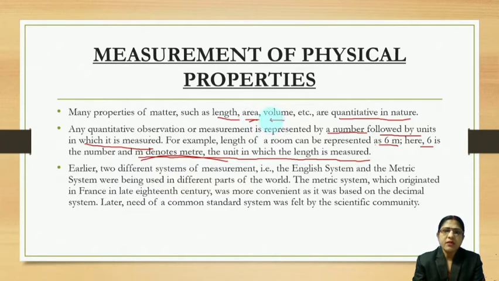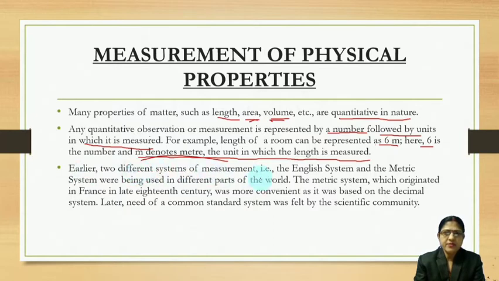Similarly, volume: if a cube has a side of 10 meter, then its volume will be 10 into 10 into 10, 1000 meter cube. So 1000 is a number and meter cube is the unit in which volume is measured. In this way, properties are written.